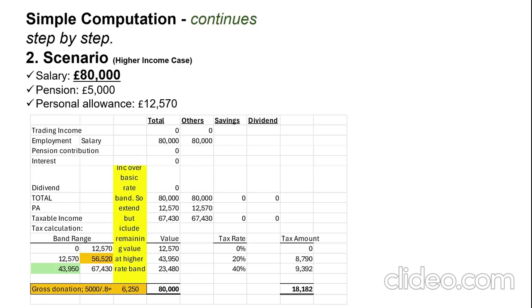So that's how we do it. So from 43,950 to the balance of taxable income of 67,430, that gives us this difference. This is how you do it.